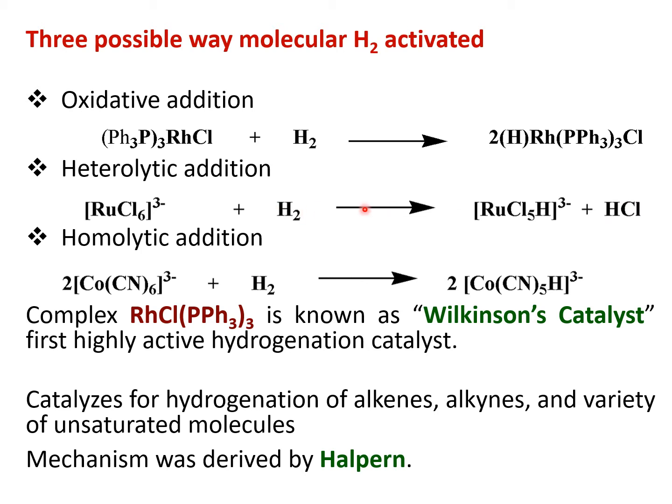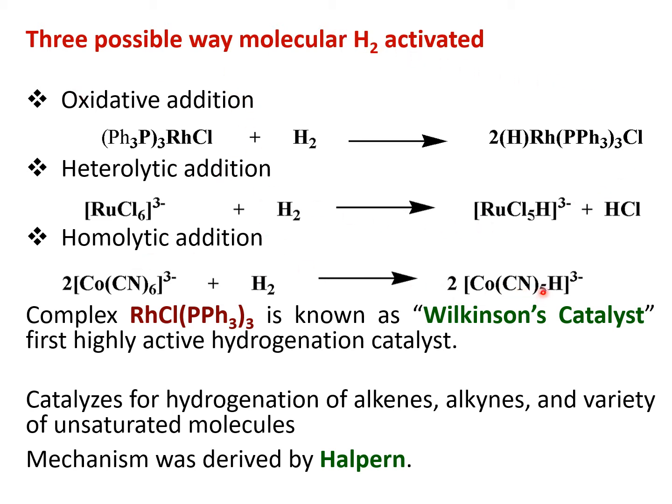That is why it is heterolytic. The other way is a homolytic fashion. For example, when a cobalt cyano complex or cobalt carbonyl complex is treated with hydrogen, a cobalt cyanohydride complex is formed in which both hydrogens are in the hydride form. These are the different ways hydrogen can be activated.